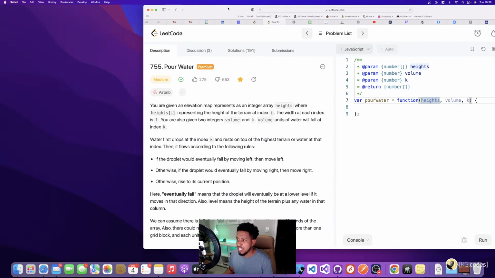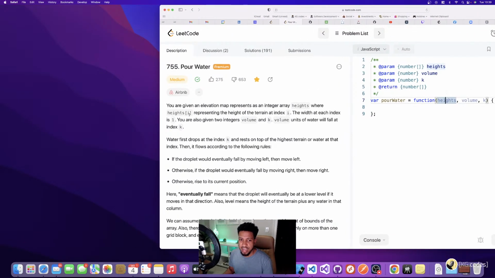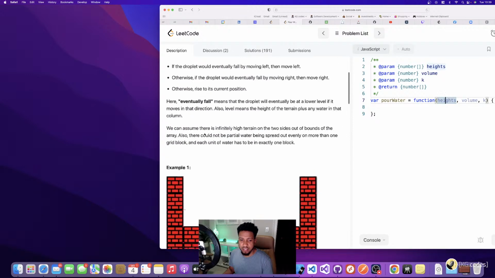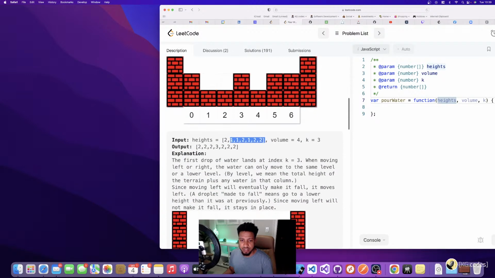As the problem stated, index i in this array is an array of heights. So this array has a height of 2 right here, 1 right here, 1. If you see 2, 1, 1, 2, this is 2, this is 1, this is 2, and 2. That's why this array looks like this, because it's the height.